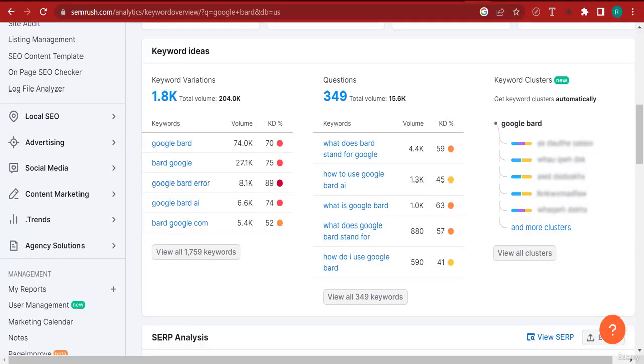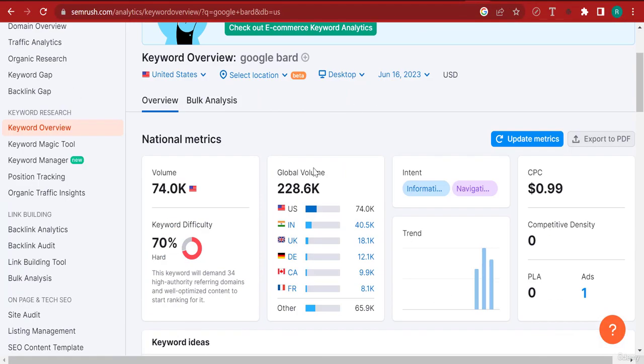All right, so it's a decent keyword, and this is just monthly visits. So in a year, there's going to be a lot. There's going to be approximately 3 million people searching for Google Bard.